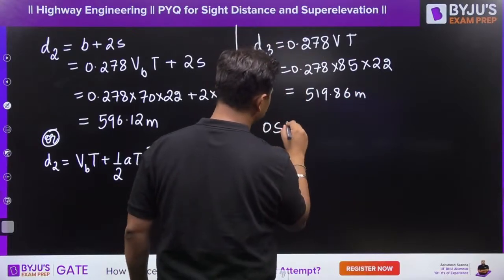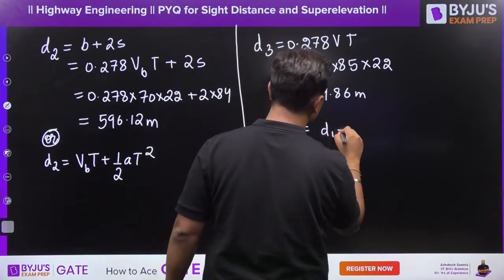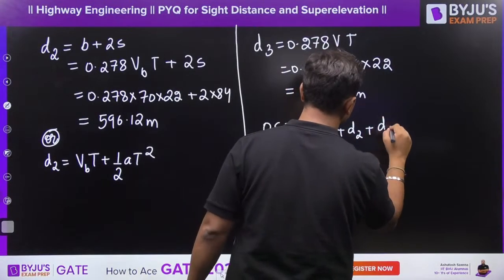So overtaking sight distance will be equal to D1 plus D2 plus D3.